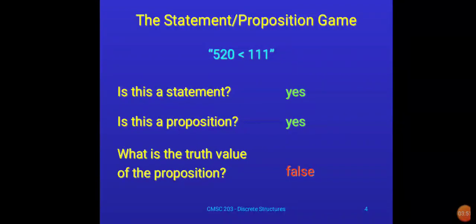Now if this is a statement, then we have to check whether this is a proposition. To check whether this statement is a proposition, we have to check whether its value is true or false or not. So here 520 less than 111, its value we know that it is false. Though its value is false, this statement is called a proposition. So here see, is this a statement? Yes, this is a statement. Is this a proposition? Yes, this is a proposition.